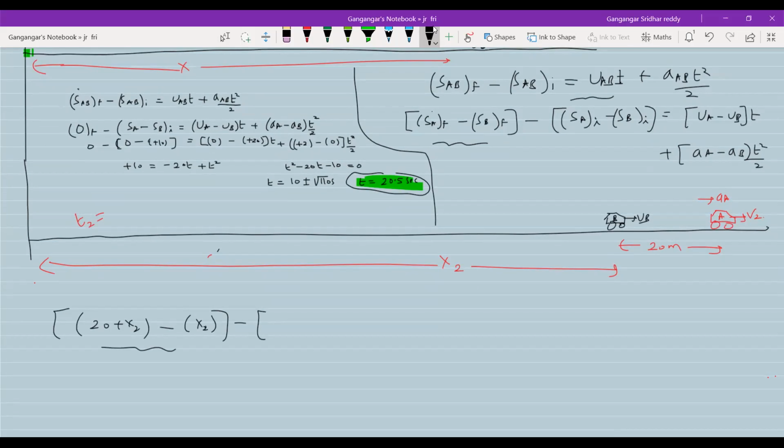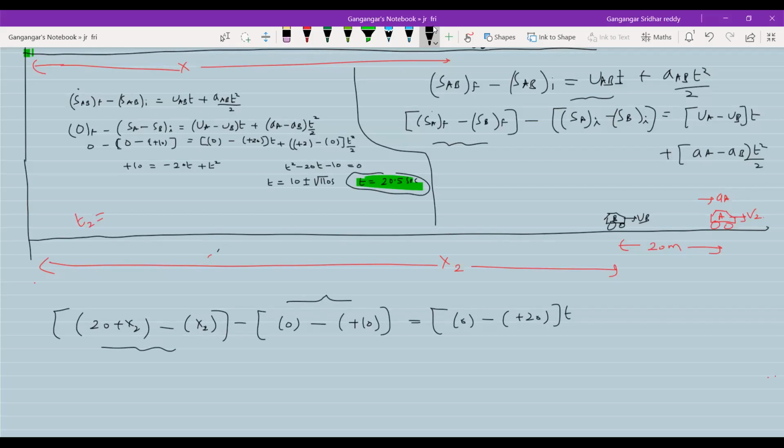Next, SA initial will be 0, no? And finally, what happened? Car A was ahead of car B by how much? 10 meters. Is equal to initial velocity of car A, 0, that of car B. Sir, finally it is 20 meters ahead. 20. Okay, fine, correct?